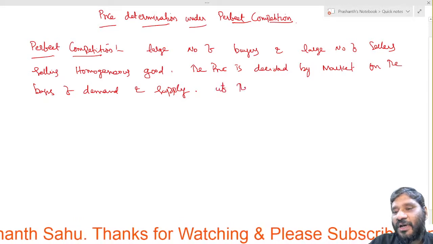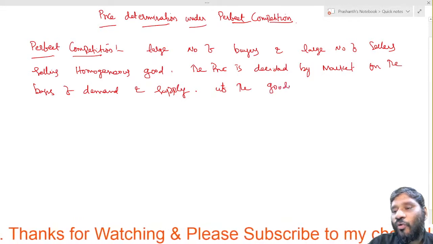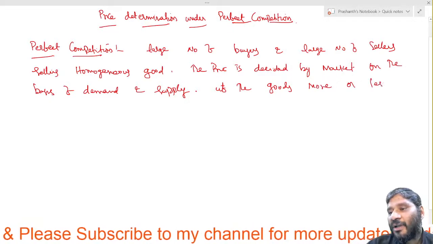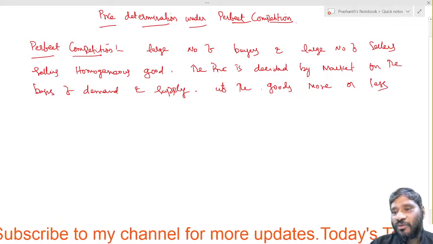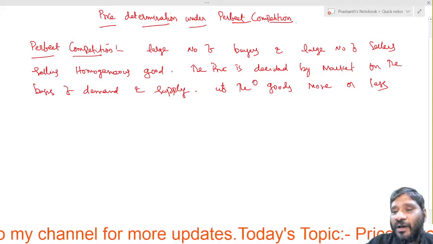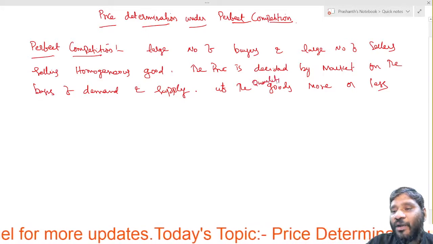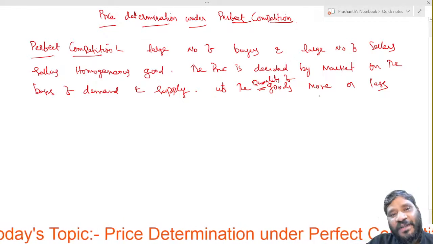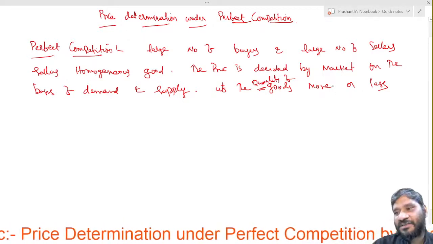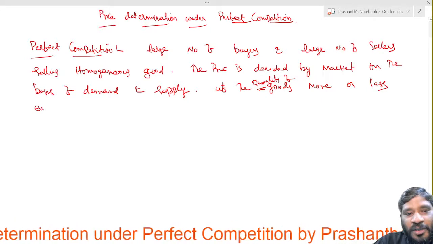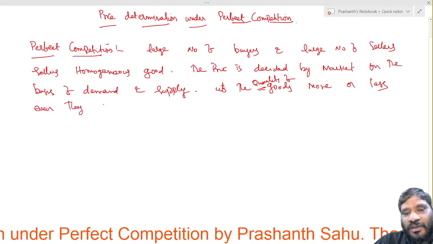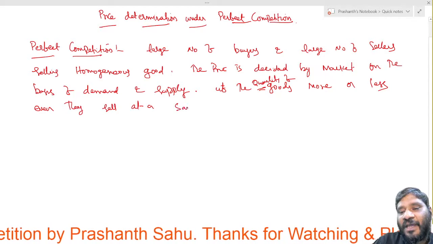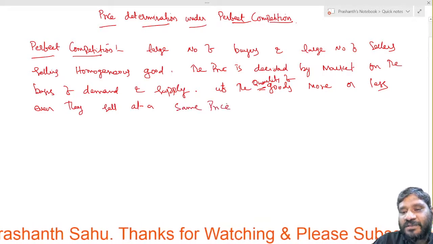If the quantity of goods is more or less, even then they sell at the same price.